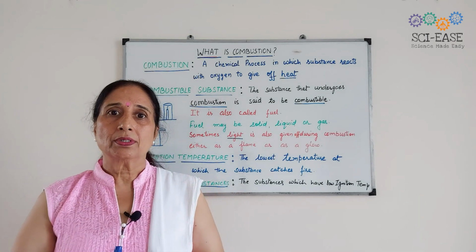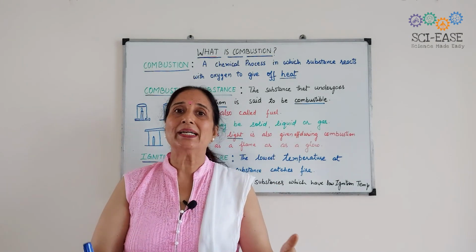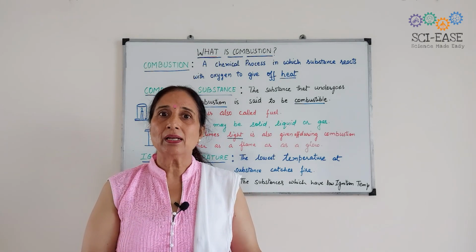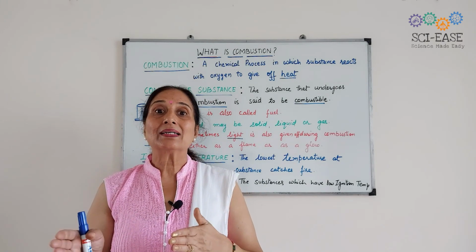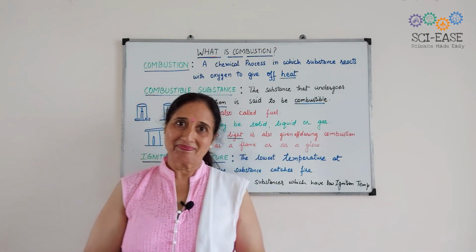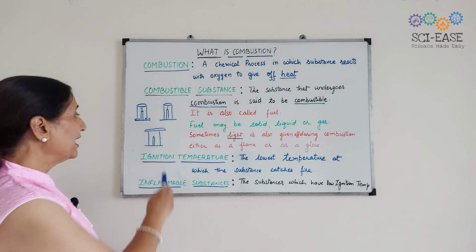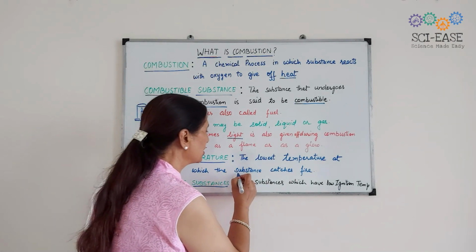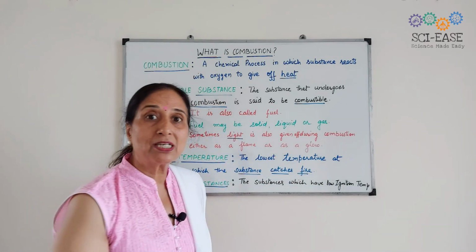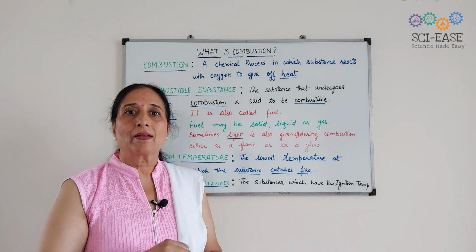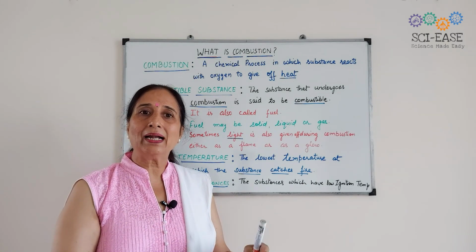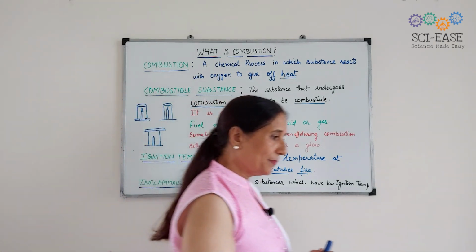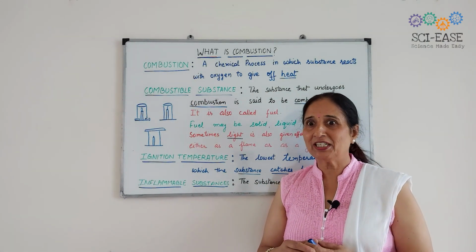than wood. Why? Because of the ignition temperature, here is the term: the ignition temperature of kerosene or paper is less than that of wood. So this is the new term, ignition temperature: the lowest temperature at which a substance catches fire. जब किसी substance को आग लगती है, so what is that temperature known as? Ignition temperature. Okay.